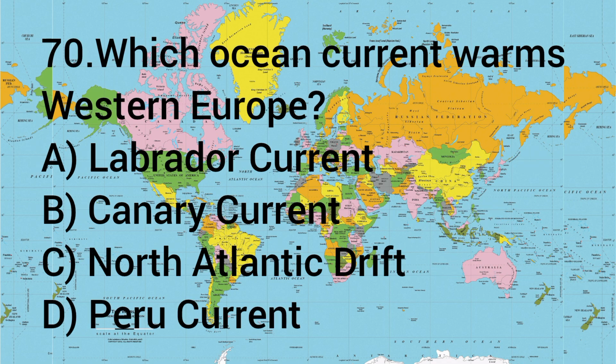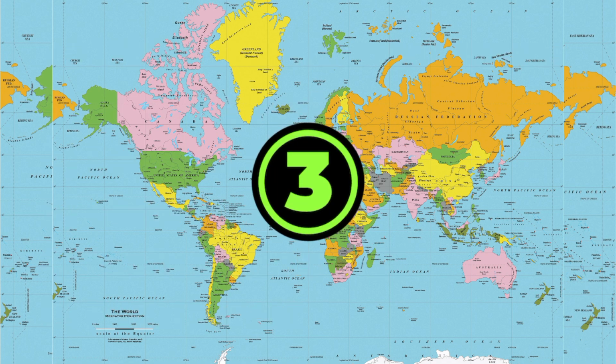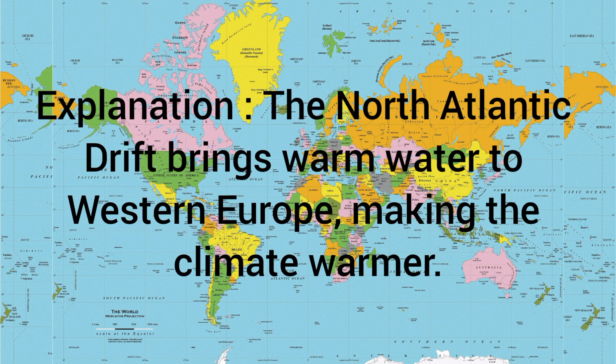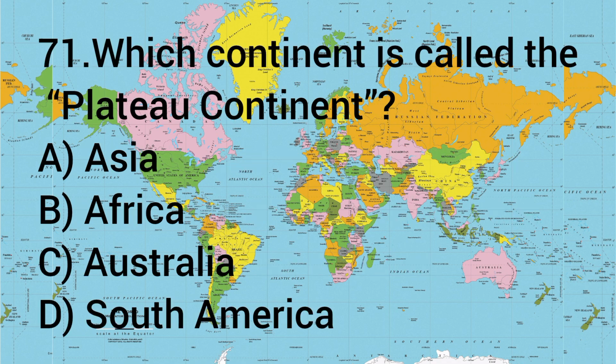70. Which ocean current warms Western Europe? A. Labrador Current, B. Canary Current, C. North Atlantic Drift, D. Peru Current. The answer is C. North Atlantic Drift. It brings warm water to Western Europe, making the climate warmer.